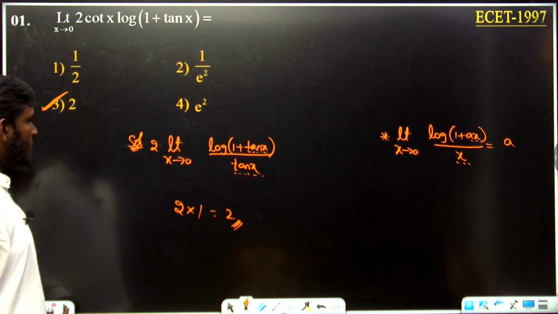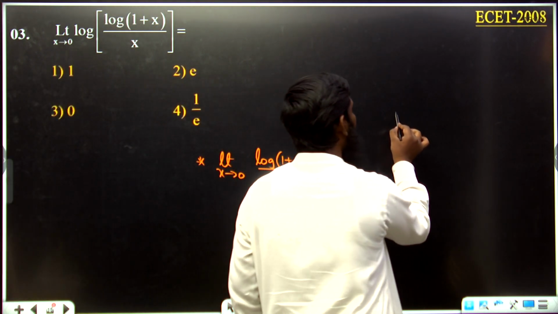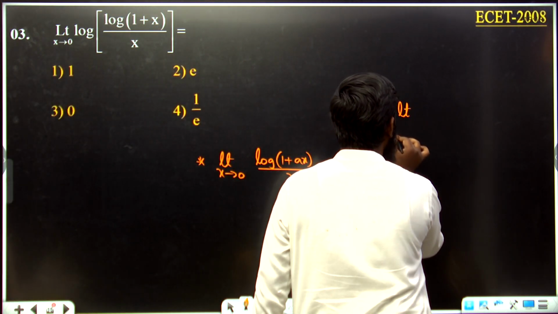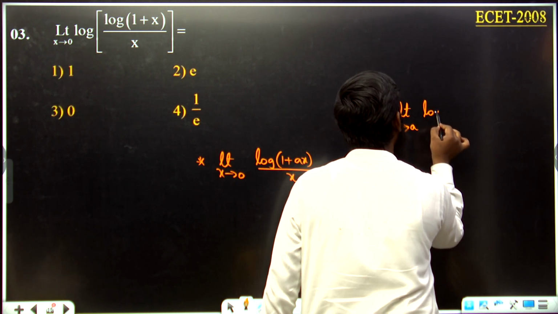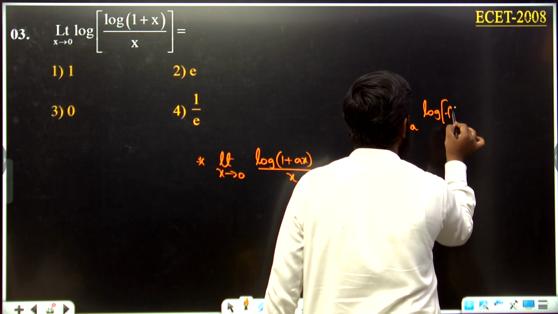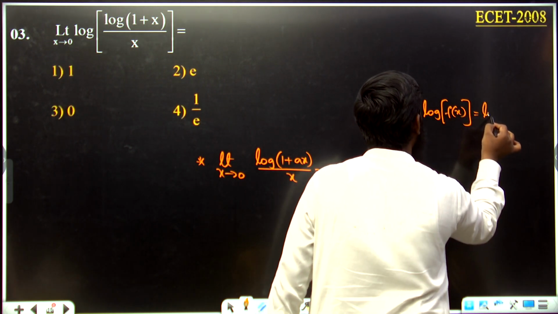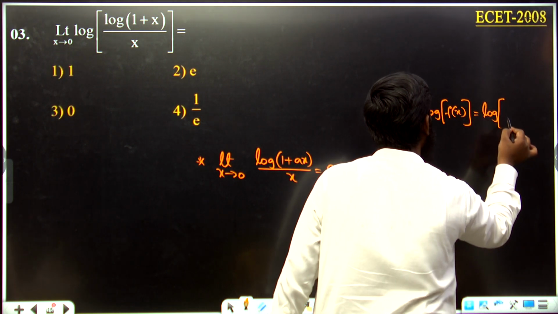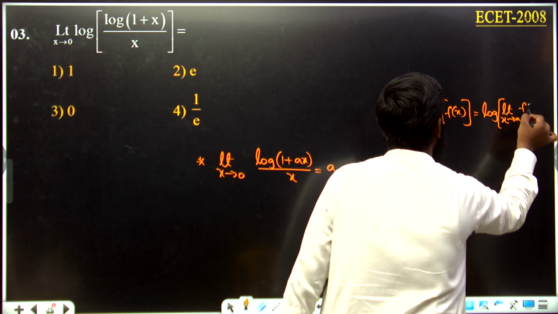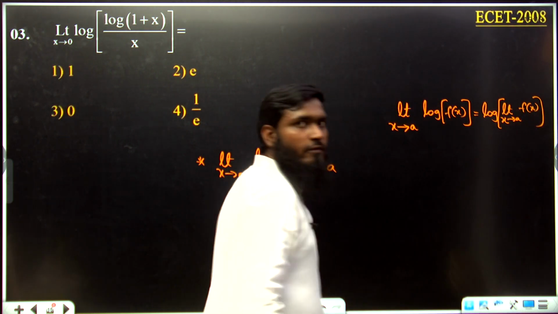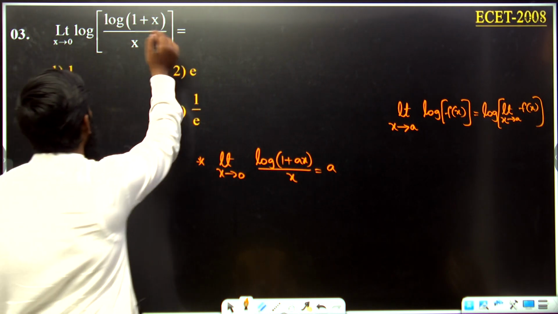If we are having limit x tends to a log of f of x, log of f of x means log we can write as it is, and we have to apply the limit only for the function. Similarly over here also, see this part, our question is this one.